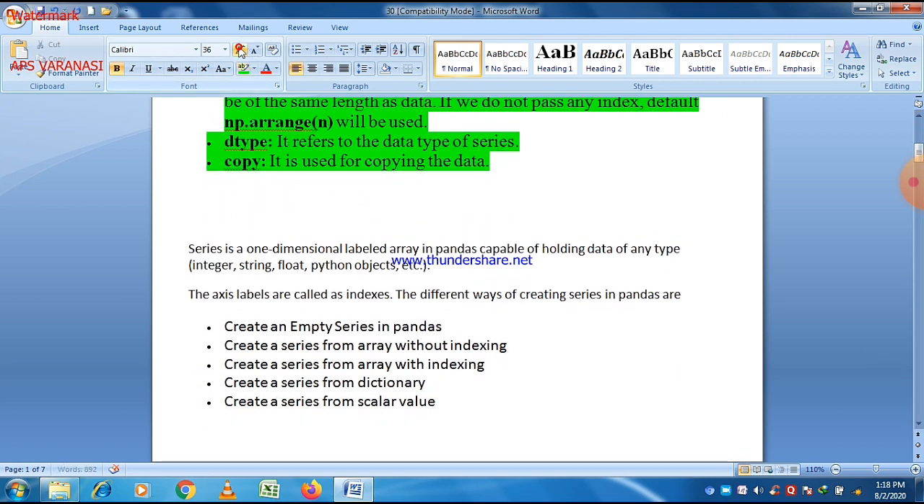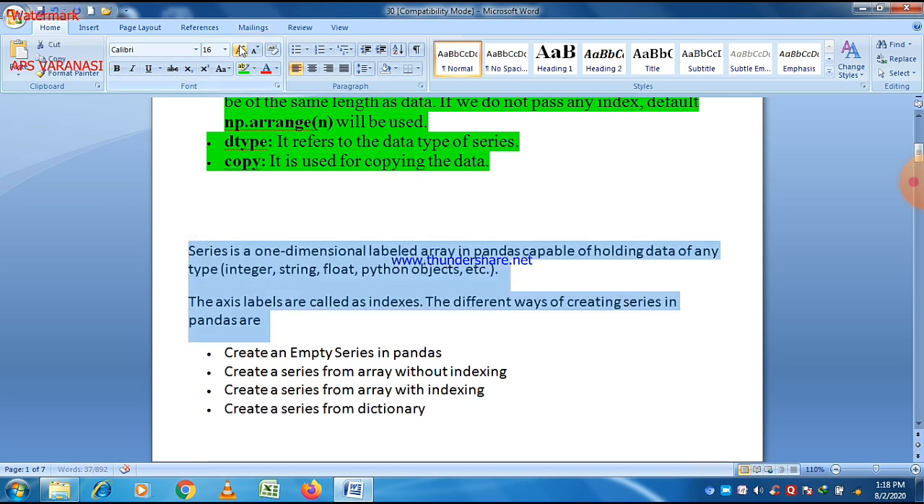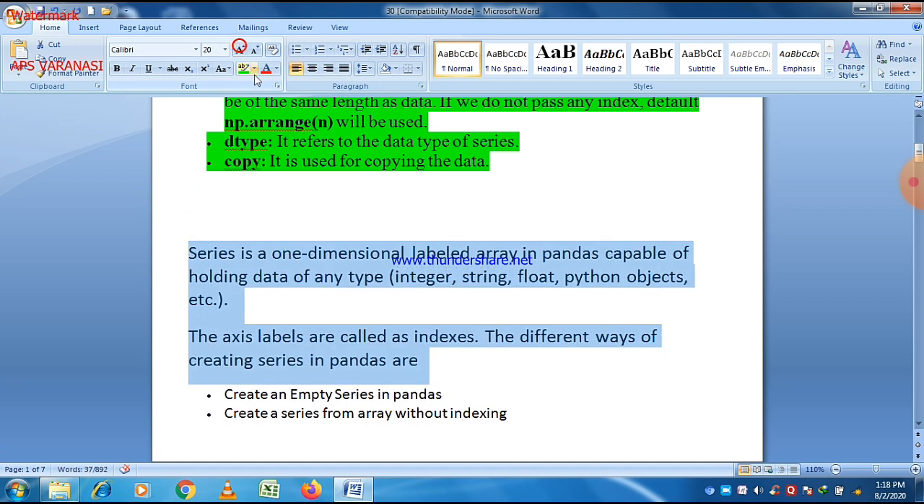These are how to create an empty series. So let us take our definition first: what is a series? We already discussed it, but let us take a quick revision. A series is a one-dimensional labeled array in pandas capable of holding data of any type. It may be integer, string, float, or any Python object. And the axis labels are called the index.